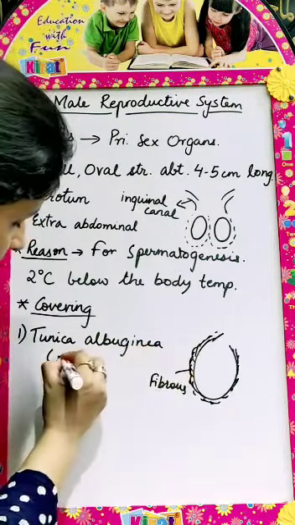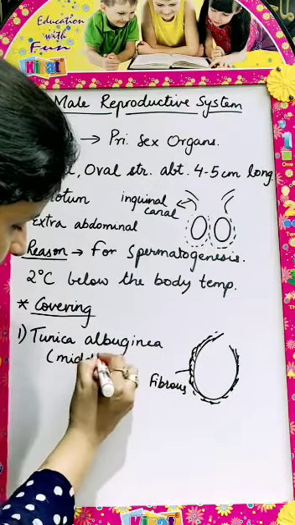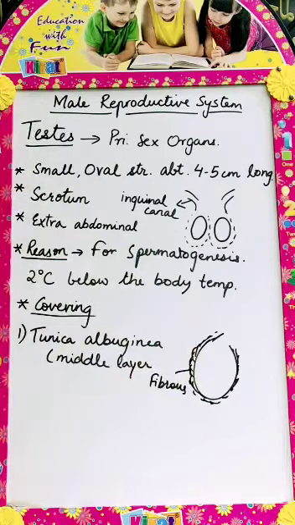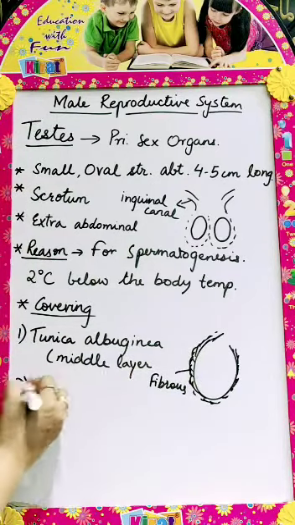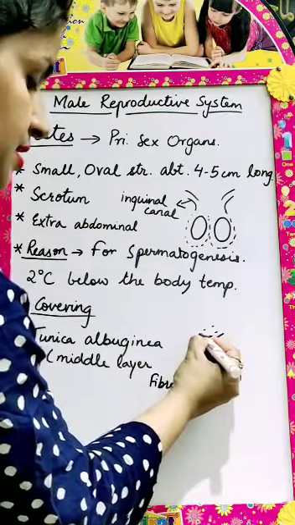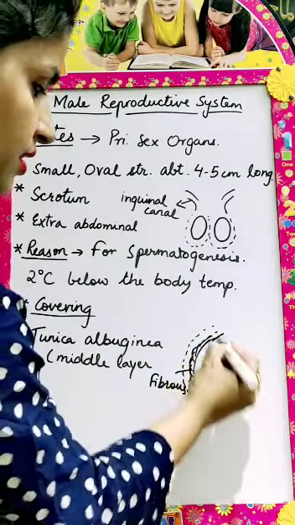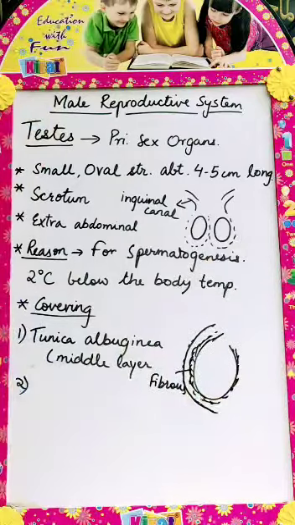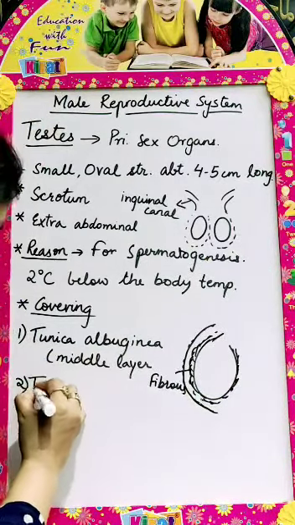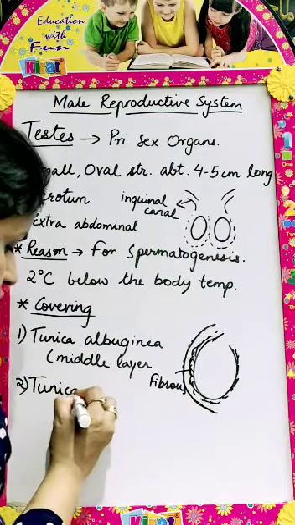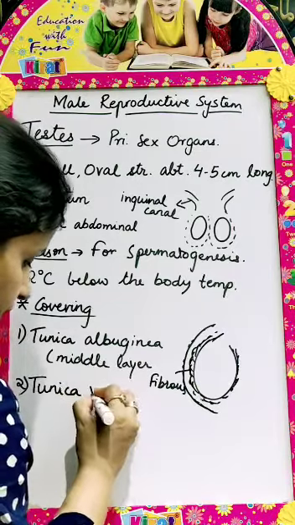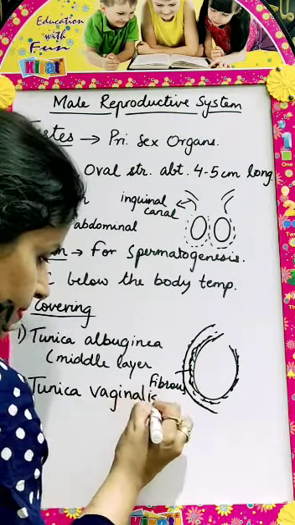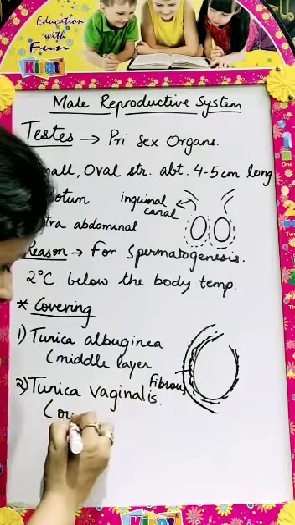This is the middle layer. Then again it is surrounded by a thin layer or covering, the outermost covering, and this outermost covering is called tunica vaginalis. And this is the outer covering.